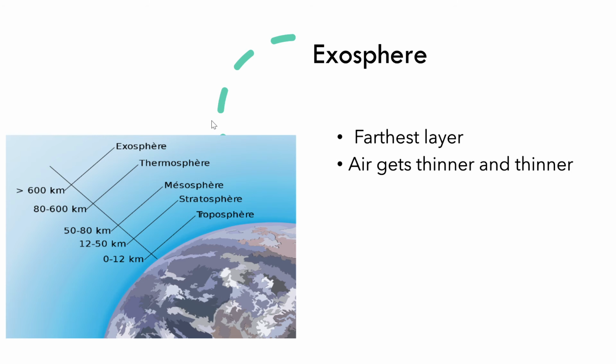The last one is the exosphere. You can see this is the exosphere. It lies above the thermosphere. Here the air is very thin. It gets thinner and thinner. It is the farthest layer from the earth. This layer has long distance communication through radio, mobile and TV. So this was all about the layers of atmosphere.